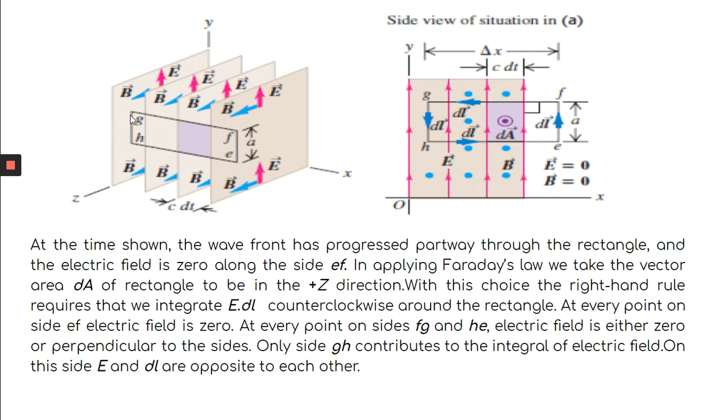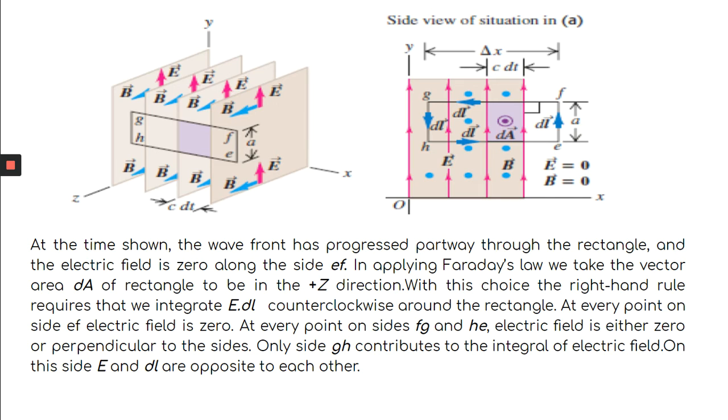So only the side GH contributes to the integral of the electric field, and as E and dl are opposite to each other, you can take this as minus E into A. Is that clear? Now, what is the E dot dl integration along the rectangle EFGH?